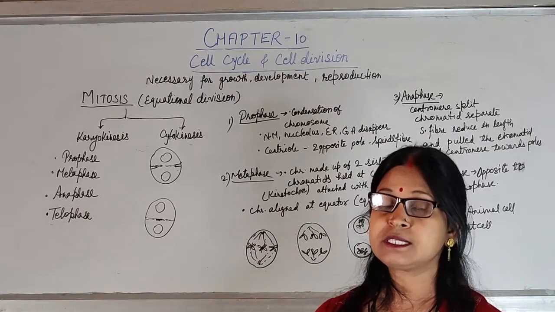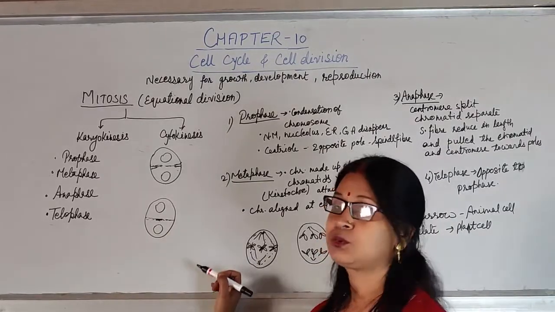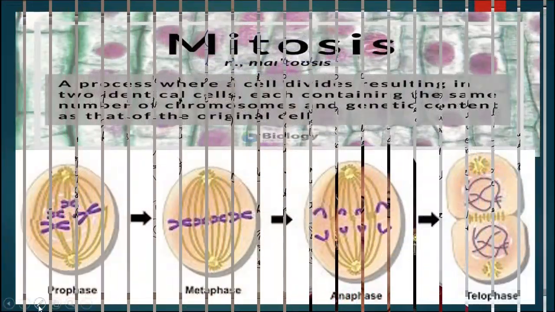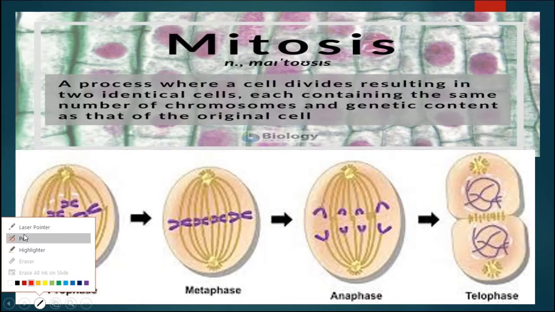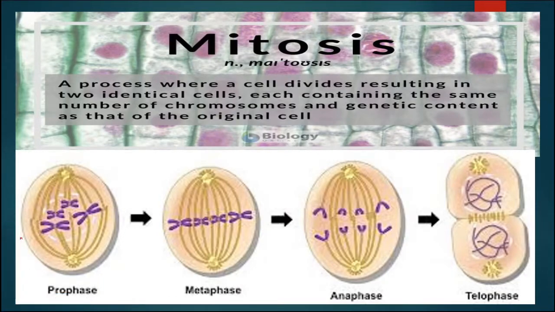Now we will discuss the steps of mitosis through the diagram. Mitosis is a type of cell division which occurs in the somatic cell, and at the end of mitosis two daughter cells will be formed from the parental cell, with the same chromosome number.